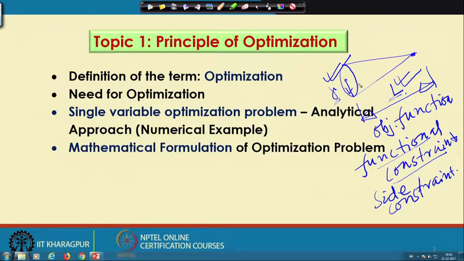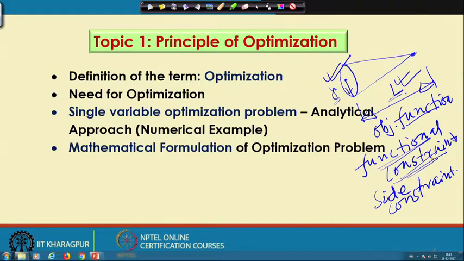The main aim is to design one pointer which is having less weight. So, our aim is to minimize the mass or the weight of this particular pointer, subject to the condition that the developed stress should not exceed the permissible limit, and that is nothing but the functional constraint. Now, if you want to solve one optimization problem using any technique, either traditional or non-traditional, the first thing you will have to do is develop the mathematical formulation of this particular problem.